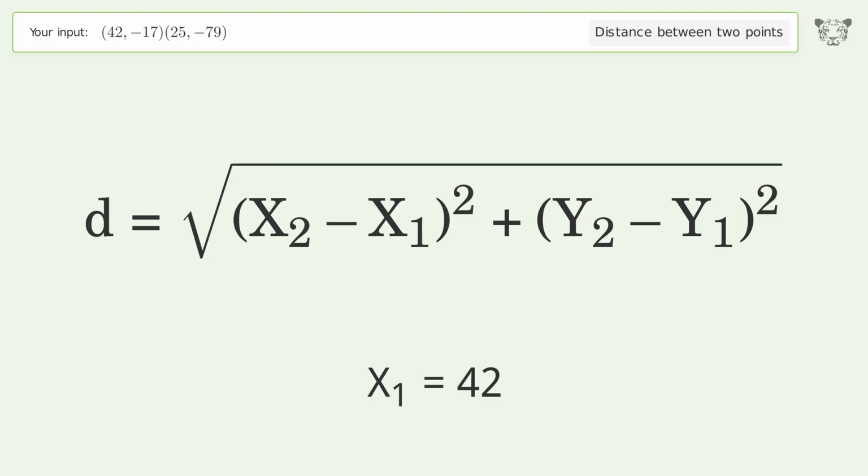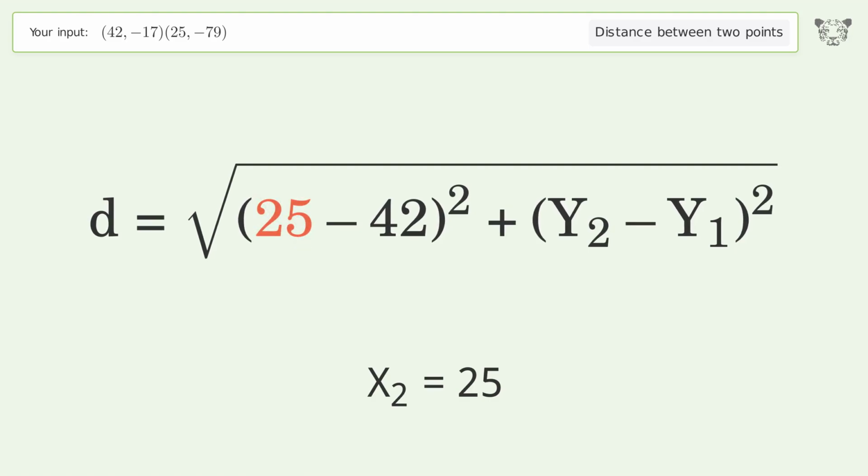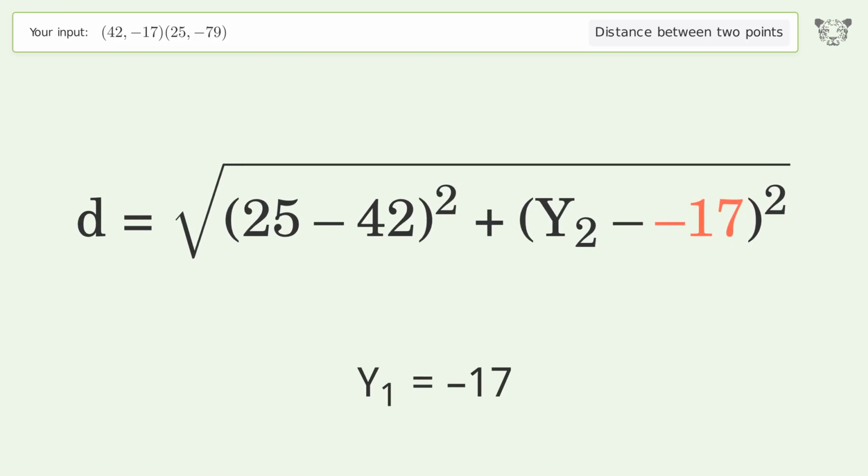x1 equals 42. x2 equals 25. y1 equals -17. y2 equals -79.